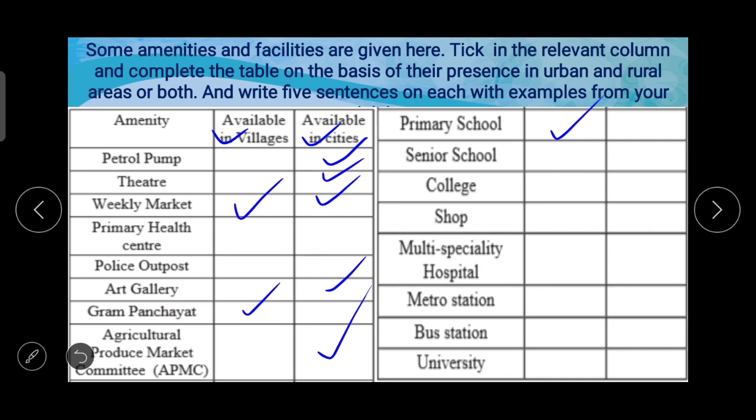Primary school in villages and in cities also. Senior school, that is in cities. College, shop available in villages and in cities also. Multi-speciality hospital in cities. Metro station in cities. Bus station or bus stop somewhere in villages also, and in cities. So in this way you have to do this and also write down the things about this.